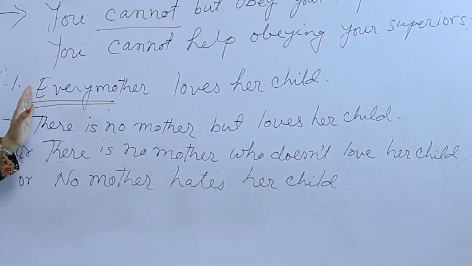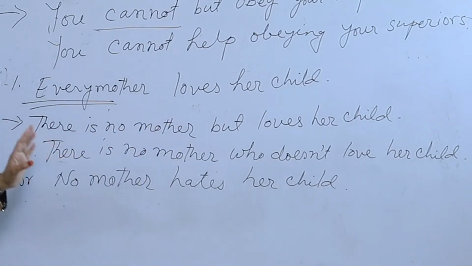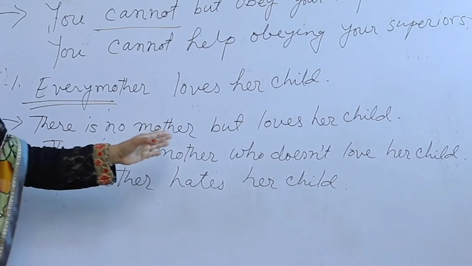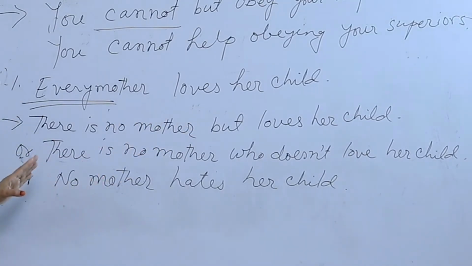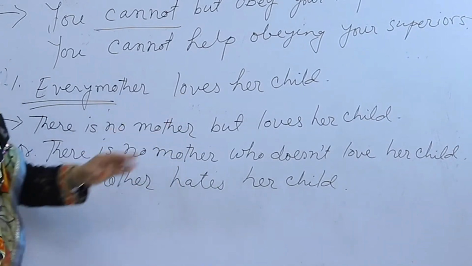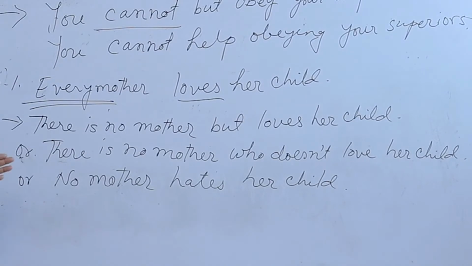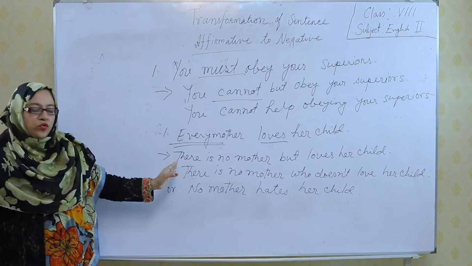if there is every in an affirmative sentence, then we use there is no dot dot but, there is no who doesn't, or no and the negative form of the positive word in a negative sentence. When we turn it into a negative sentence, then we use these three rules.